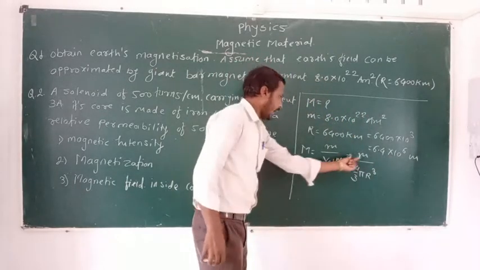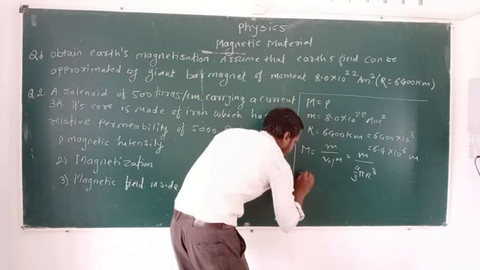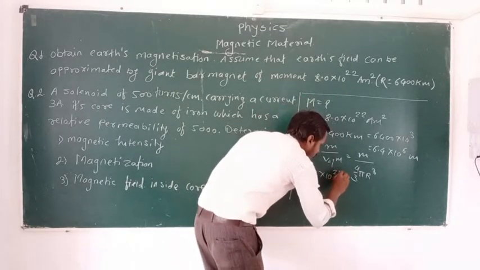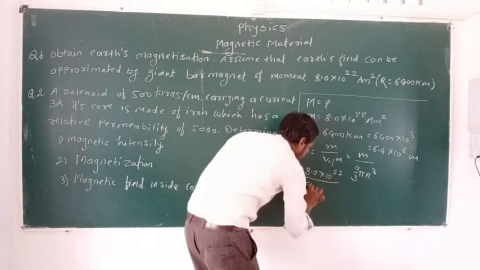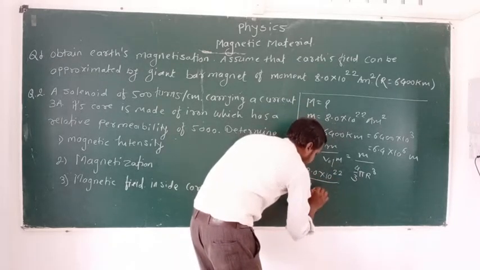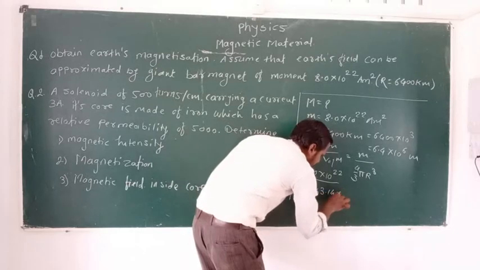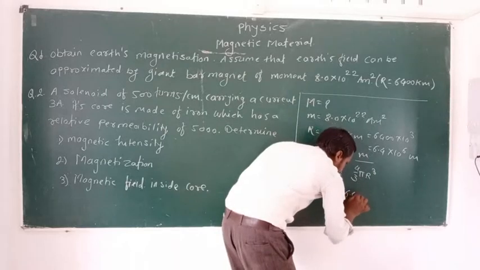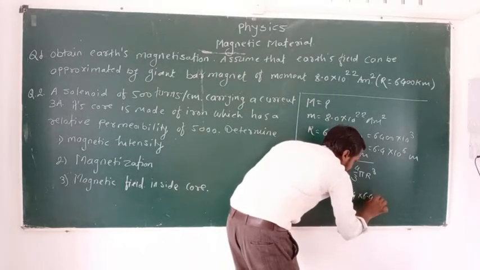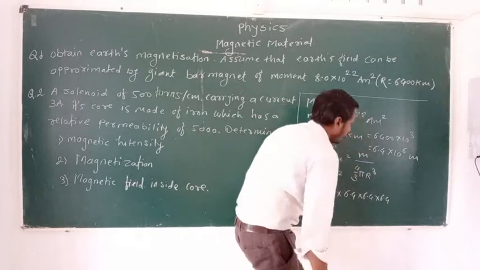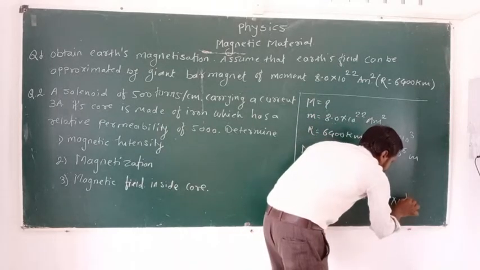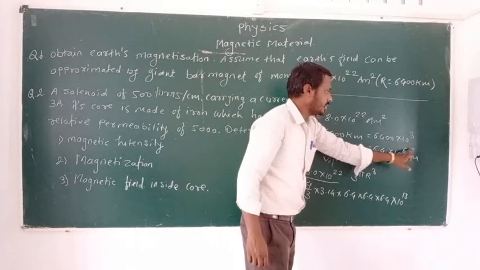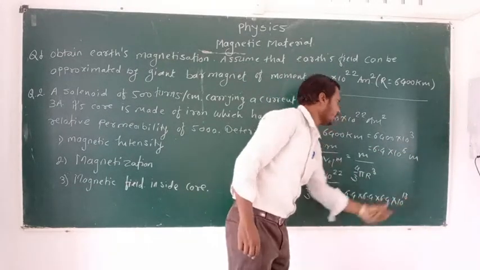Now M is 8.0 multiplied by 10 raised to 22 divided by 4 by 3 pi, means 3.14, multiplied by r cube: 6.4 multiplied by 6.4 multiplied by 6.4 multiplied by 10 raised to 18, since 6 into 3 is 18.